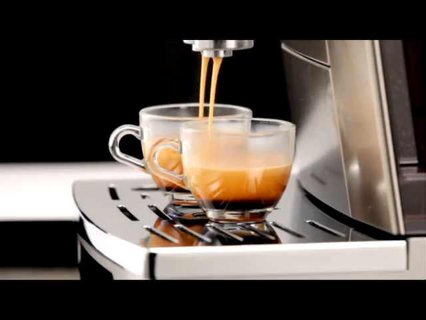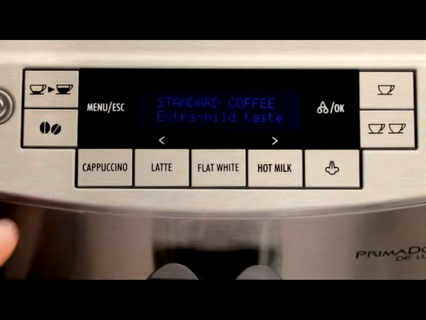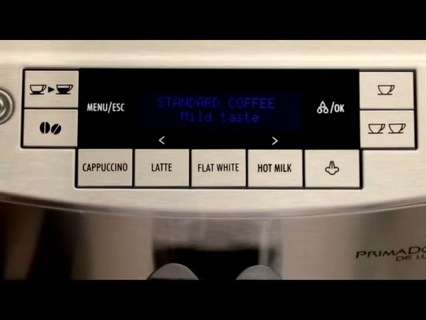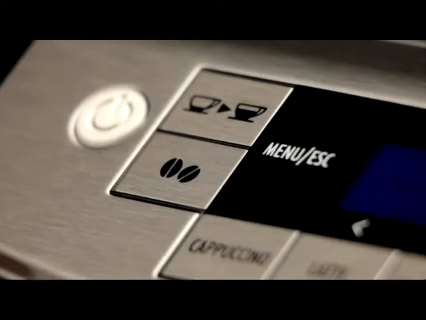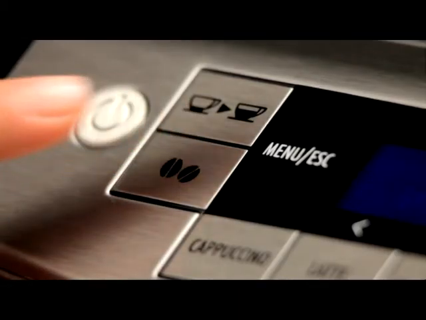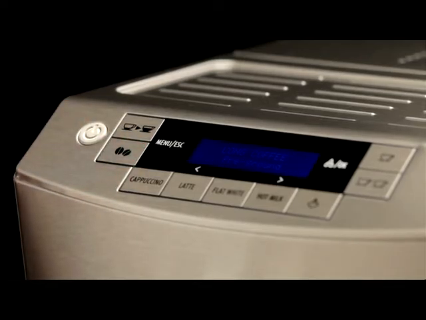You can also choose one of these tastes: extra mild taste, mild taste, standard taste, strong taste, extra strong taste. To change the taste, press the Aroma Selection button repeatedly until the required taste is displayed.